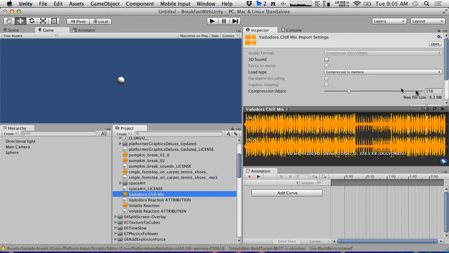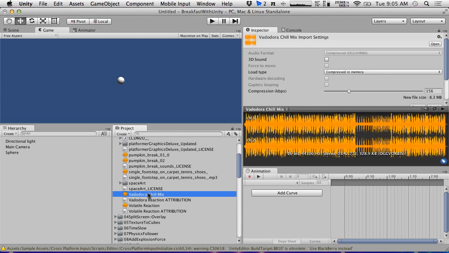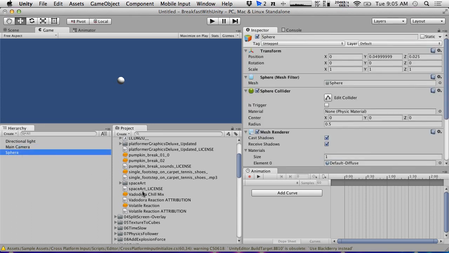What are the ones I like? Did I like this one? I don't know. The best ones to use for the technique we're going to be using today are ones that have a large range between peaks and valleys. So this looks like it would read pretty well. Let's go ahead and put this on our main camera, and we're now going to create a script.